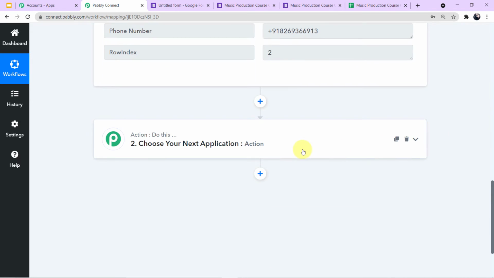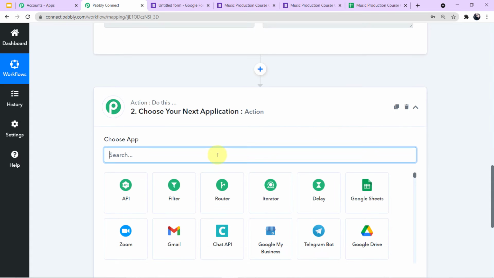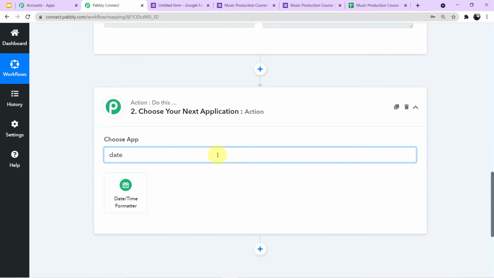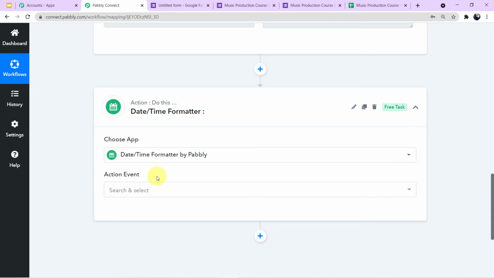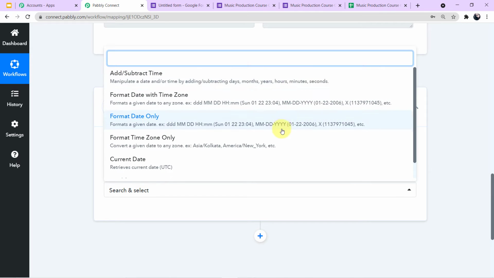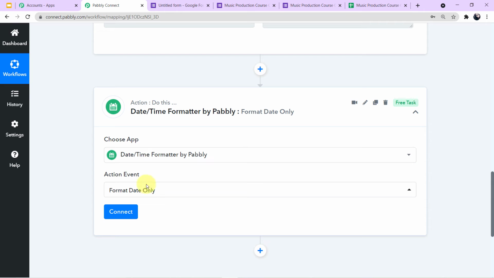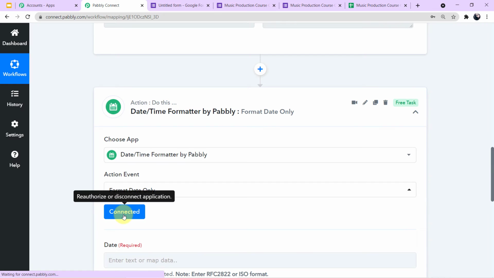Come down to your next application, click here, come to the search field, and search for date and time formatter. Date and time formatter, here you can see on my screen. Click this and a new field of action event will emerge in front of you. Now action events work the same as the trigger event. If you click this arrow, you can see the various action events here. I want to format date only, so I'll choose this particular action event and now I'll click on connect.